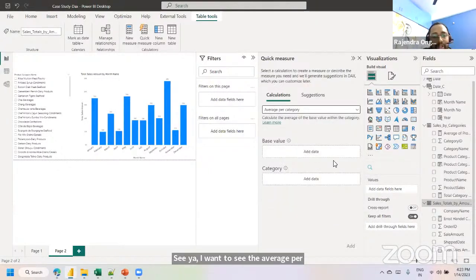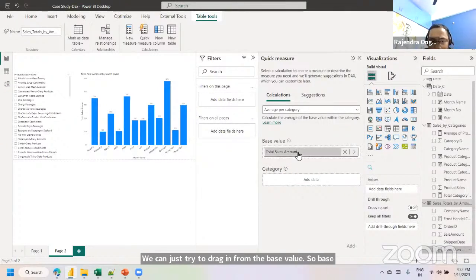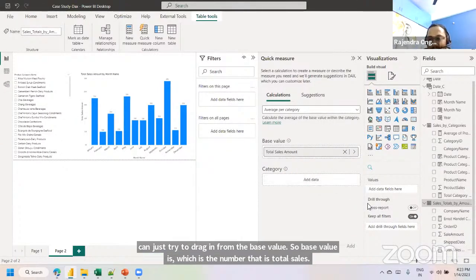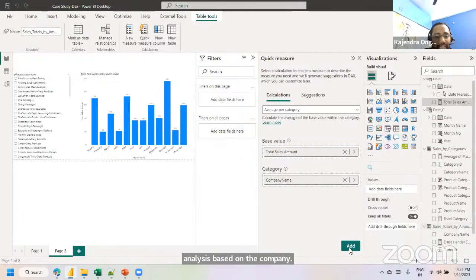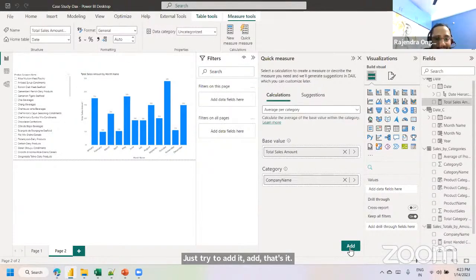Try to select. We don't need to write any DAX functions. We can just drag and drop the base value. The base value is the number, that is total sales. Drag and drop. For category, I want to see the analysis based on the company name. Just add it. Add, that's it. We are not going to write any DAX functions.